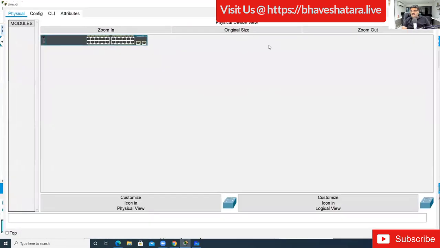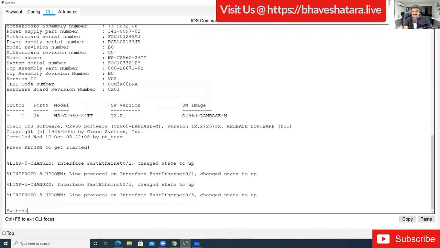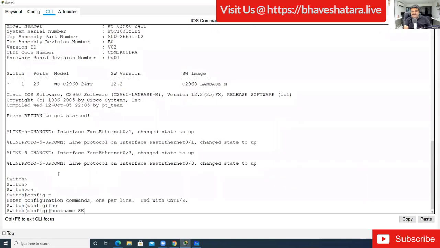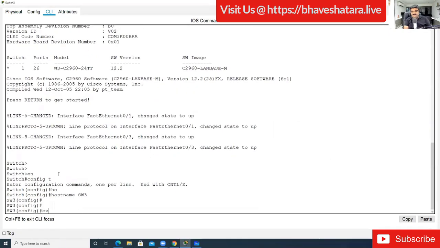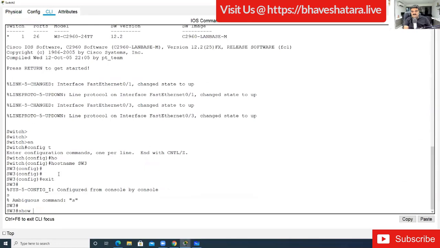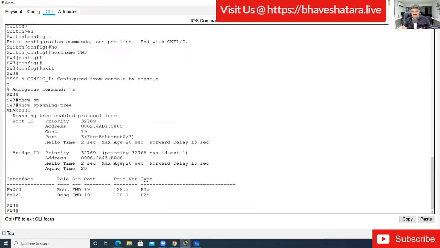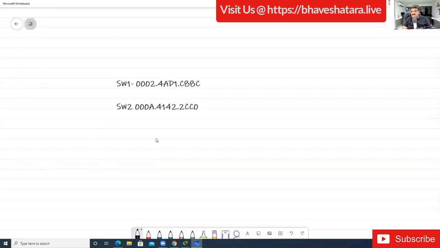CLI, enable, config t, hostname switch 3. Then show spanning tree. Here is the MAC address of switch 3.